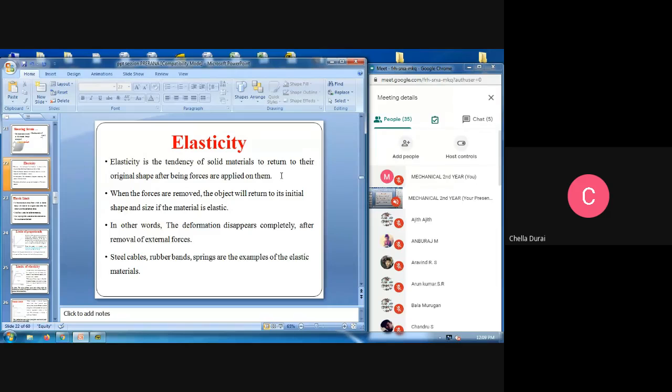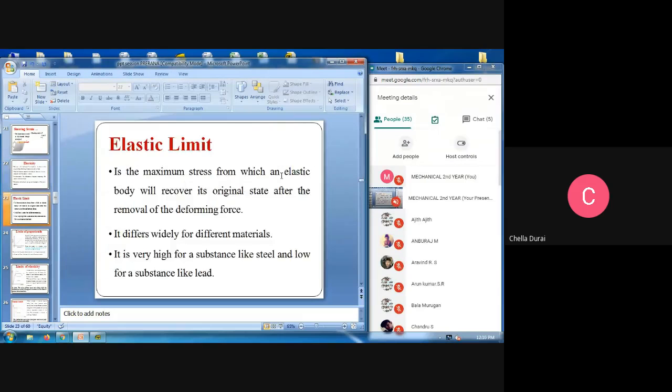Springs are used in the automobile sector for absorbing load, as shock absorbers. These are various examples we use in automobile components. Spring plays a very important role in automobile components such as cars, heavy vehicles, lorries, buses, two-wheelers, and also bicycles. Everywhere the spring is there to absorb shock. Then we know about rubber bands and steel cables and so on.